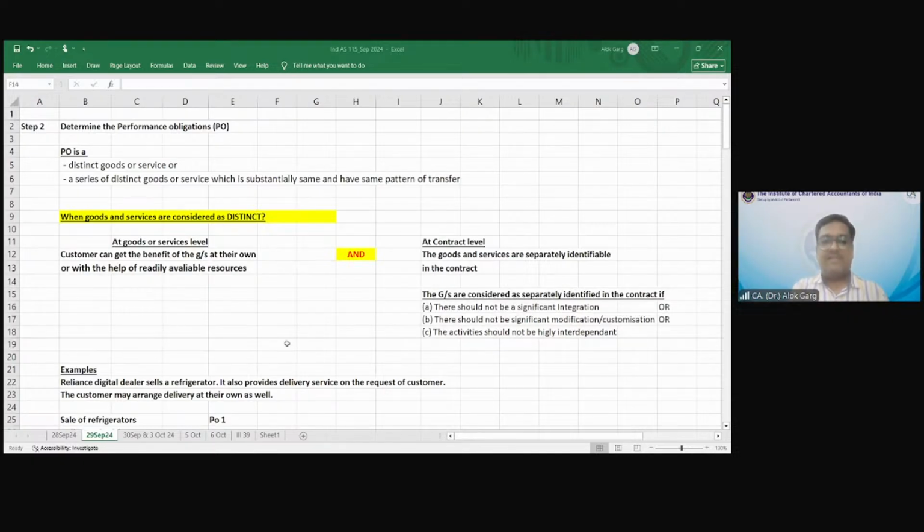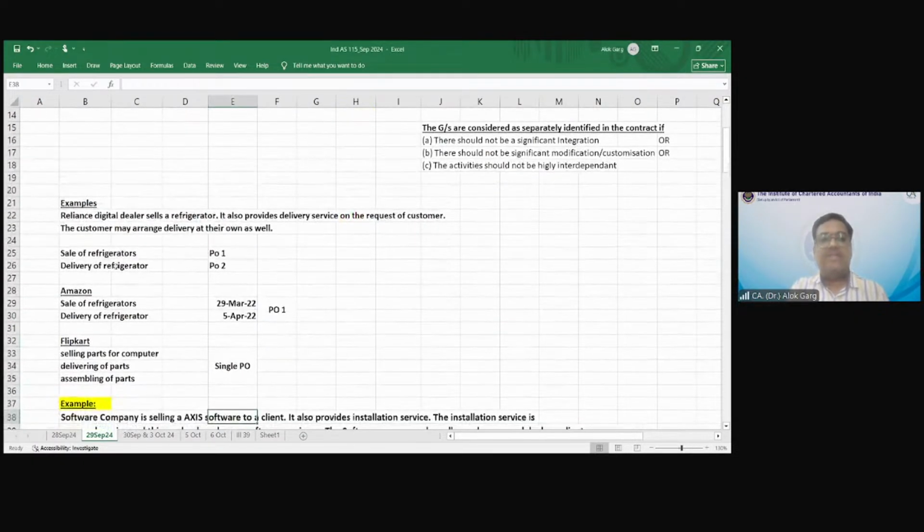So my first example, Reliance Digital dealer sells a refrigerator. It also provides delivery service on the request of the customer. The customer may arrange delivery at their own as well. So sale of refrigerator is one performance obligation, delivery is a second performance obligation. Why? Because even when Reliance sells the refrigerator, the customer can arrange delivery at its own, right? And this delivery and refrigerator is not highly interdependent, not significantly integrated, not significantly modified. Okay.